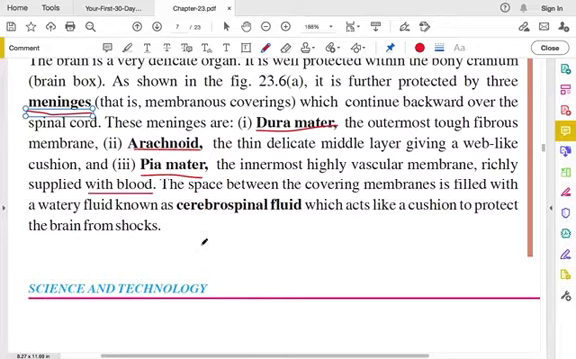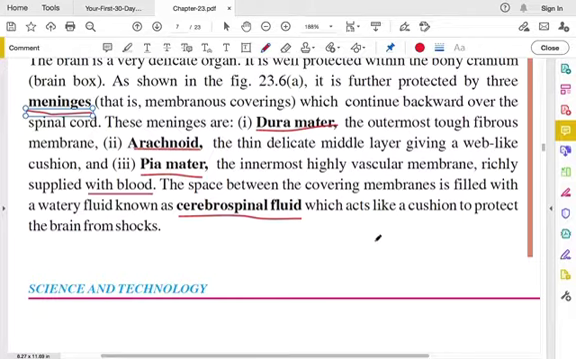And the space between these coverings, these three coverings, is filled with a watery fluid known as cerebrospinal fluid. This you have to remember. So in the meninges, the space between these coverings is filled with a watery fluid known as cerebrospinal fluid. And what is the function of this fluid? It acts like a cushion to protect the brain from shocks.